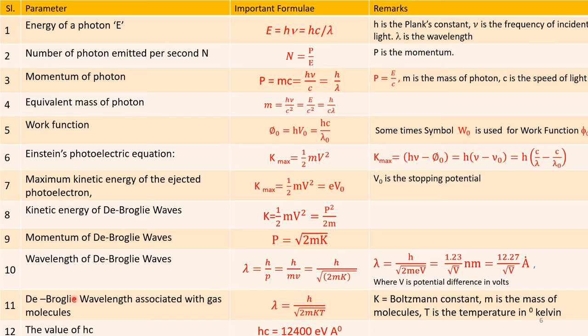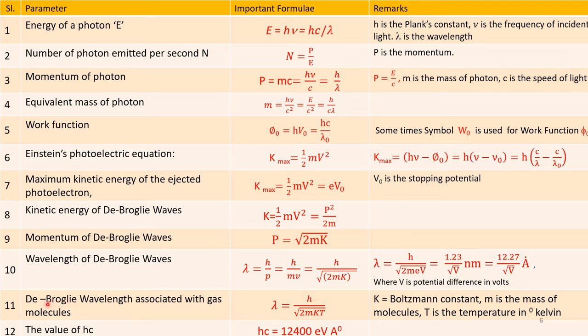Formula number 11. De Broglie wavelength associated with gas molecules. When we are considering gas molecules, the formula changes a little bit. The wavelength is lambda equals h, Planck's constant, divided by square root of 2mkT. Here the term T is the temperature in degrees Kelvin. This is for gases, and here k is the Boltzmann constant, m is the mass of the molecules, and T is the temperature in degrees Kelvin.